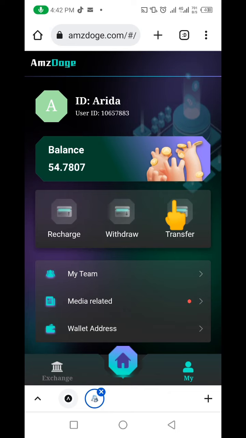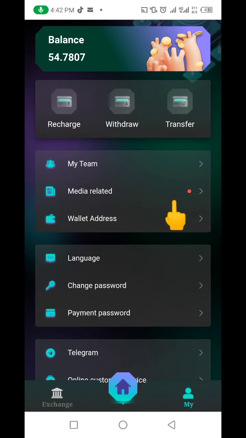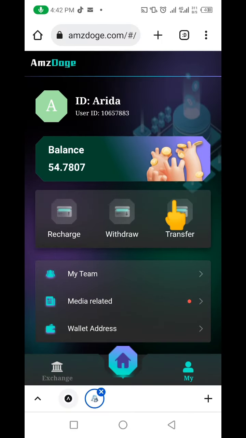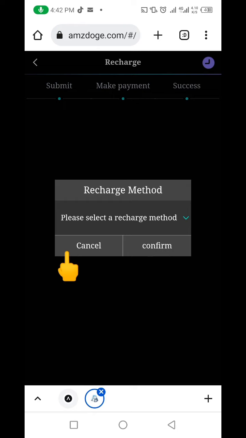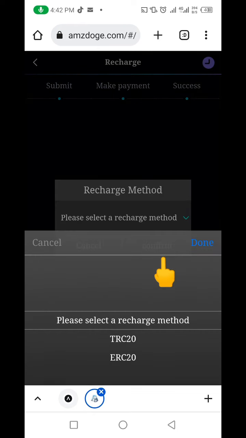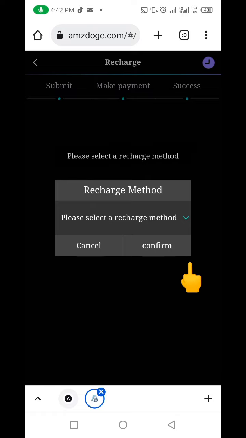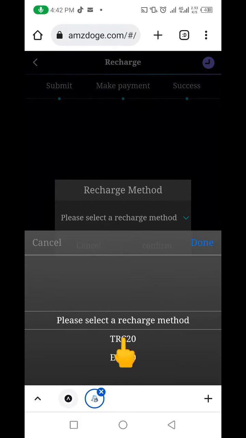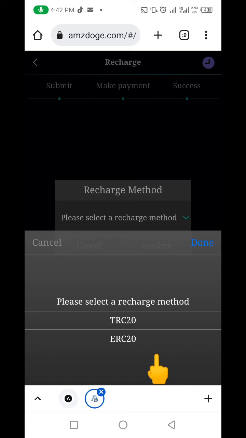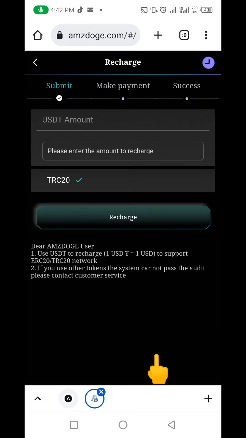If you are yet to join and you probably want to join, what you just need to do first and foremost is to come up here. After clicking the link below the video, you come up here, you click on this recharge, right? Then you're going to click on this button here. You're going to choose this, click on confirm. You're going to choose TRC20 here. You click on done, then you click on confirm. It will take you through the process.